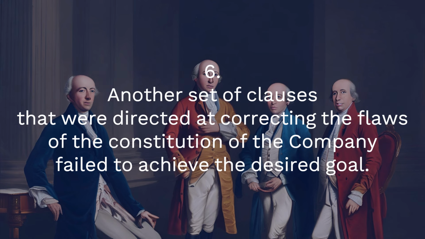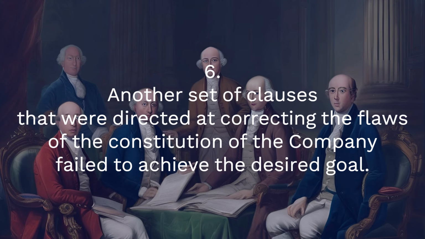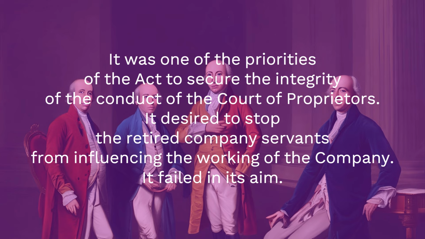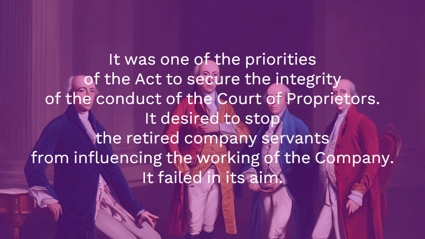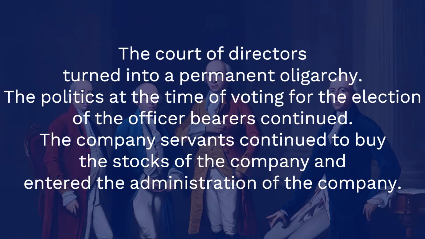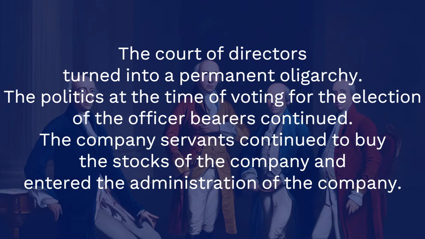6. Another set of clauses that were directed at correcting the flaws of the constitution of the company failed to achieve the desired goal. It was one of the priorities of the Act to secure the integrity of the conduct of the Court of Proprietors. It desired to stop the retired company servants from influencing the working of the company. It failed in its aim. The Court of Directors turned into a permanent oligarchy. The politics at the time of voting for the election of the office-bearers continued. The company servants continued to buy the stocks of the company and entered the administration of the company.